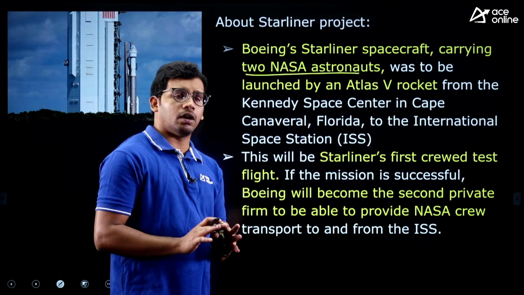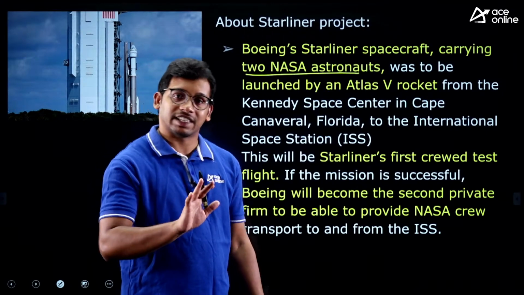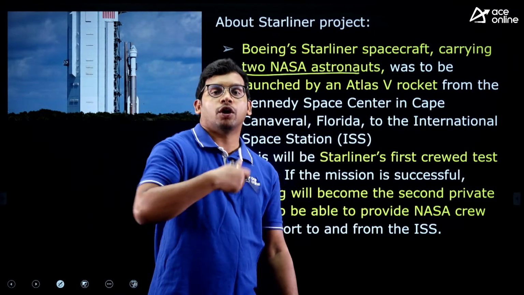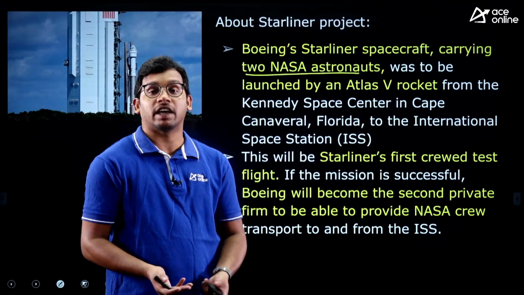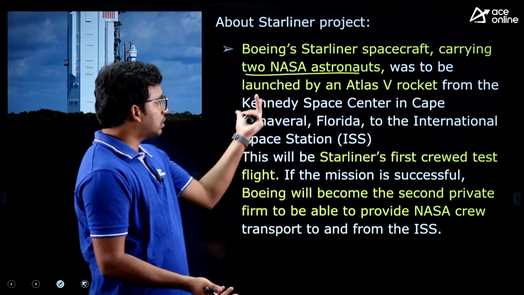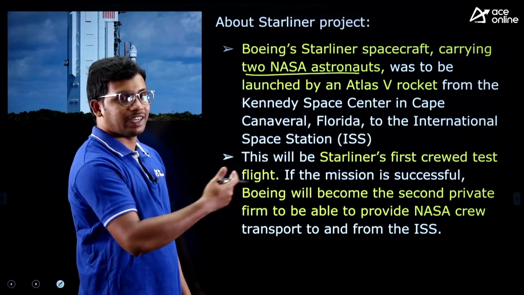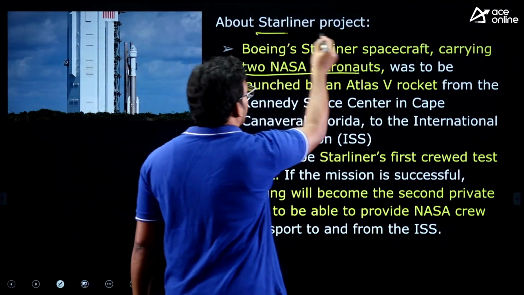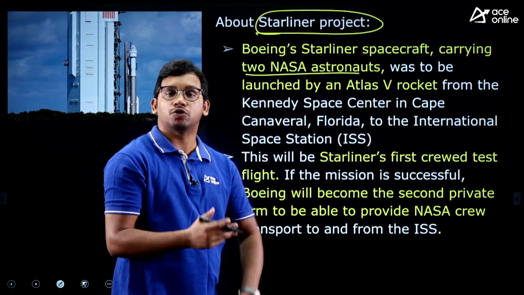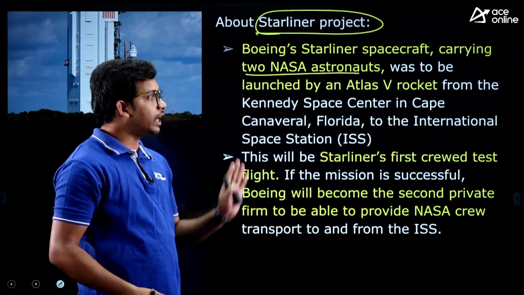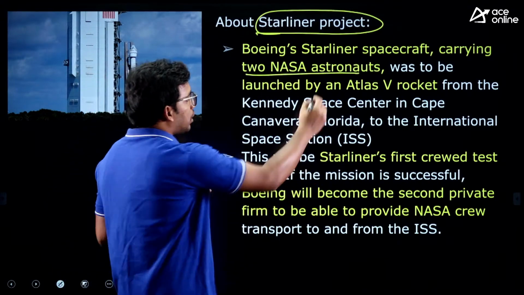As of now, apart from NASA, there is SpaceX of Elon Musk. Now NASA is completely dependent on SpaceX, so it is diversifying. It is encouraging private organizations. That's why Boeing is going to test itself with the Starliner project, to test whether it has the capabilities to put humans into space. So that is the objective of this.